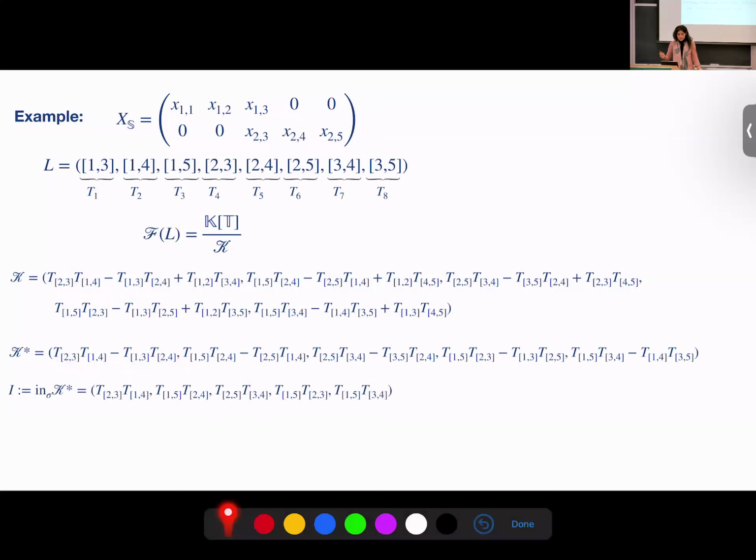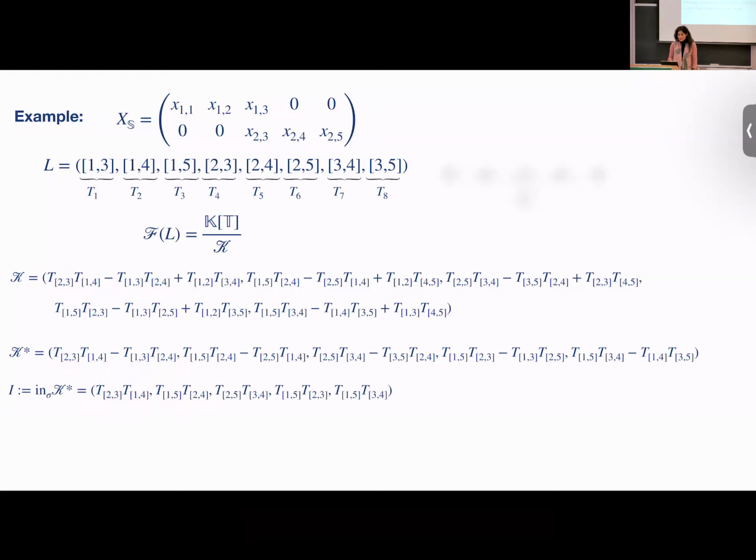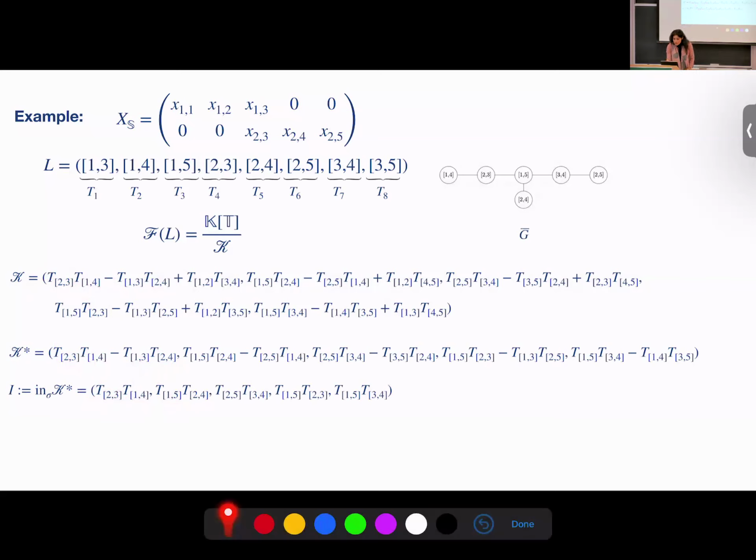What is the initial of K star? It is exactly the product of the first two indeterminates corresponding to the incomparable minors. So what is the graph? This is the G complement. Look at this graph. Yeah, it is tiny. So we have 1, 4, 2, 3. So we have the generator 2, 3, 1, 4. And we have, for example, 2, 3, 1, 5. So it is an edge ideal of this G complement, if you want to see.